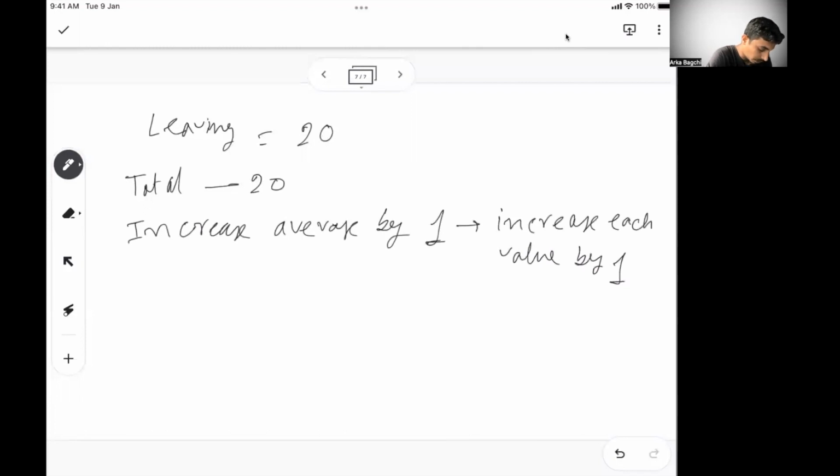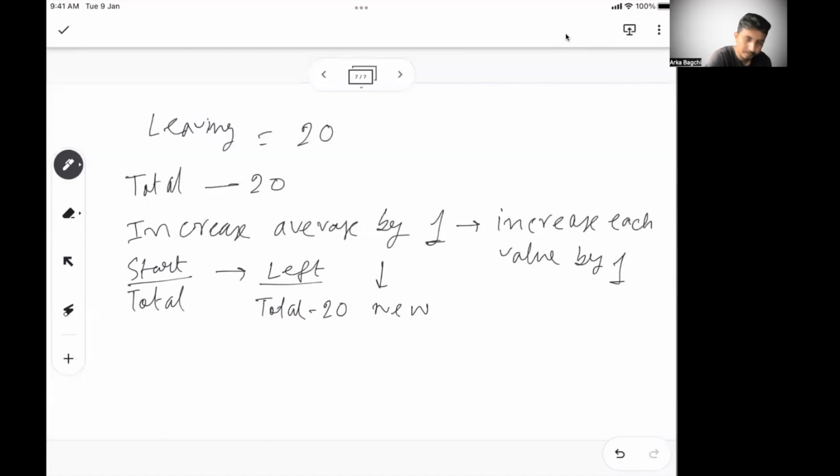So basically, you had a total at the start. After the guy left, you have total minus 20. Now here is the new guy who has joined. After he has joined, your total must be increased by 10.